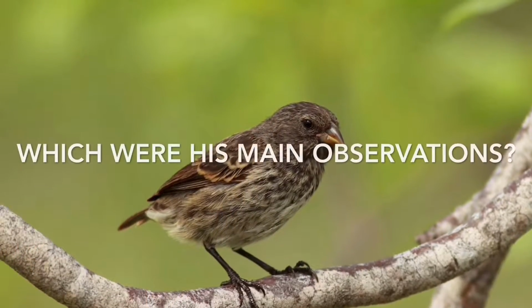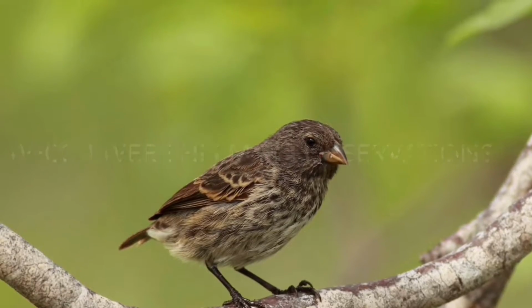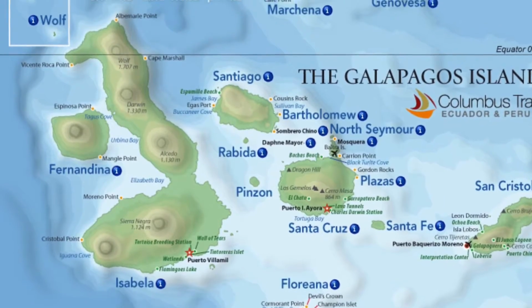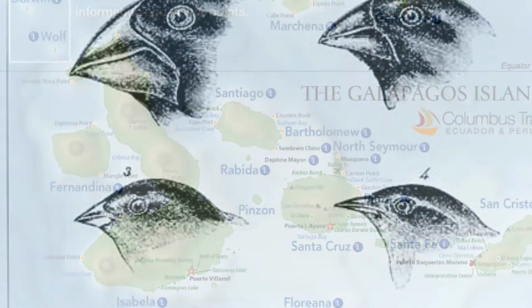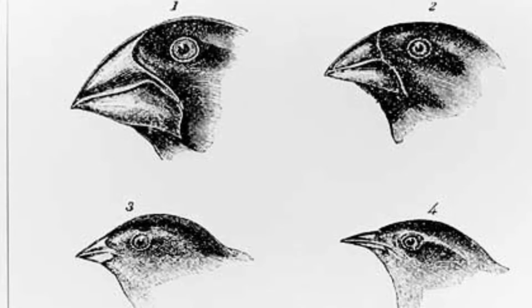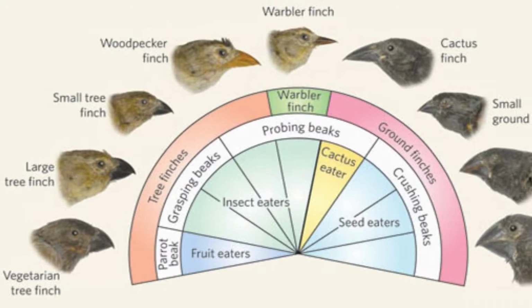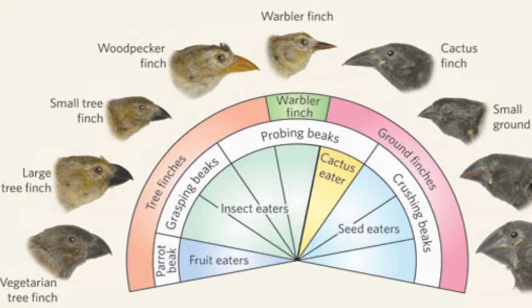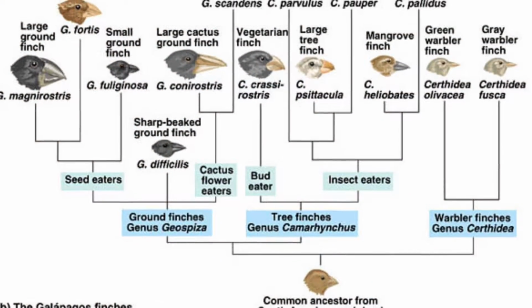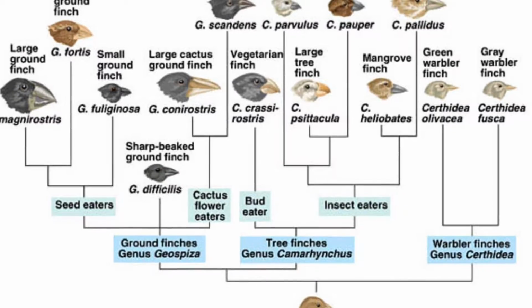Which were his main observations? His main observations happened in the Galapagos Islands, where he noticed the finches had different beaks in different parts of the island. Even though they were similar, he realized each one had adapted to its environment depending on which part of the island they were.